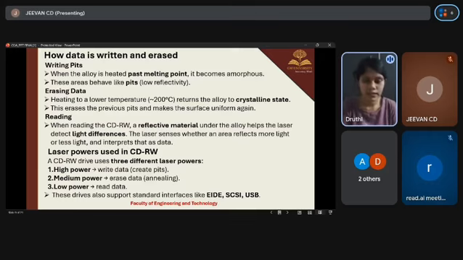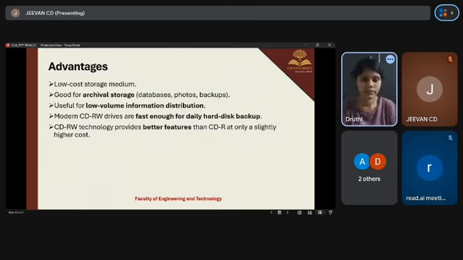And then moving on to the next slide. Okay, advantages. The first advantage of CDR or CDRW is a low cost storage medium. CDs are cheap and easily available, and they provide a cost effective way to store and share data between devices. Good for archival storage. CDs are suitable for long term storage of data such as databases, photos, and backups. Once written, data remains stable for a long time if stored properly.